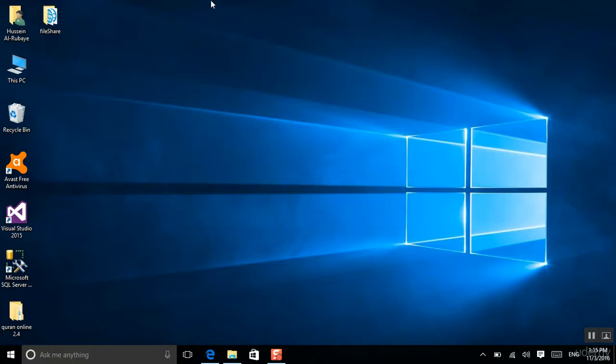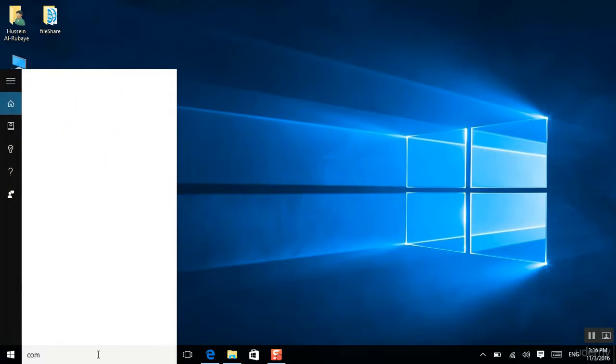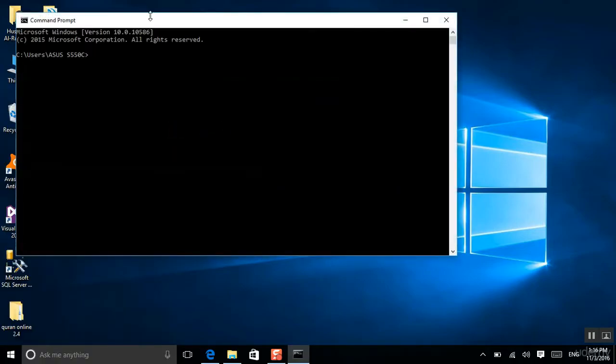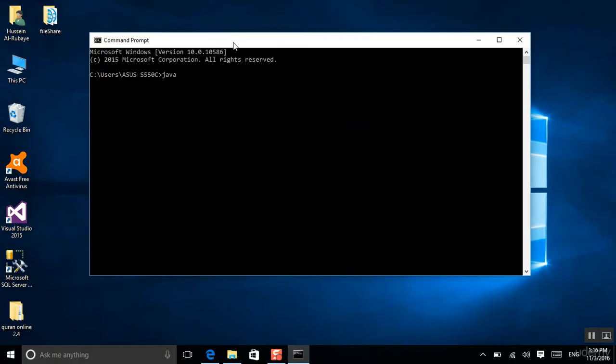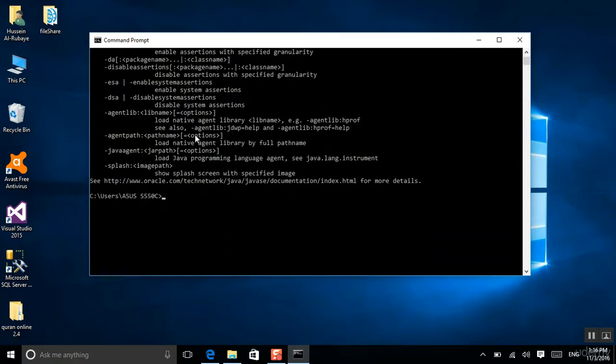To make sure the Java JDK is installed, go to the terminal. I will look for Command Prompt. Command Prompt or terminal, every operating system defines it with a different name. For example, in Windows you have Command Prompt, in Mac you have Terminal. Make sure to open the Command Prompt or terminal and type just java, then enter. If you see this result, that means Java is installed.